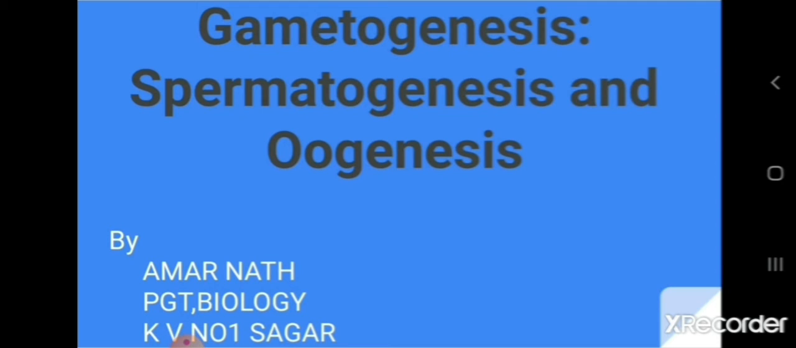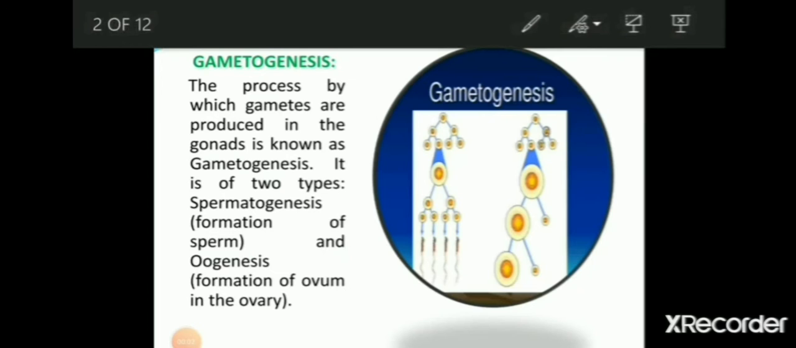In testes, the immature male germ cell is produced by spermatogenesis, and in ovary, ovum is produced by oogenesis. So, the process by which gametes are produced in the gonad is known as gametogenesis. Gonad means testes and ovary. It is of two types: spermatogenesis, that is formation of sperm, and oogenesis, that is formation of ovum in the ovary. Gametogenesis simply means formation of gamete.